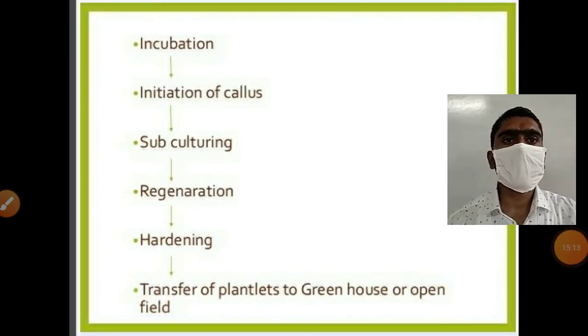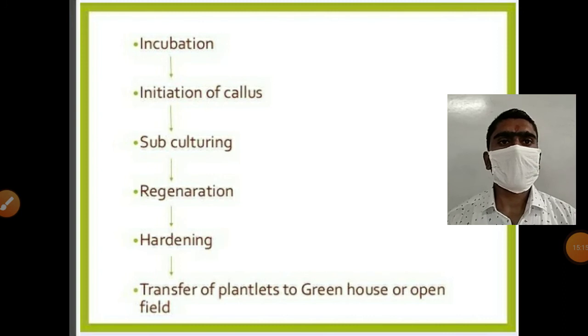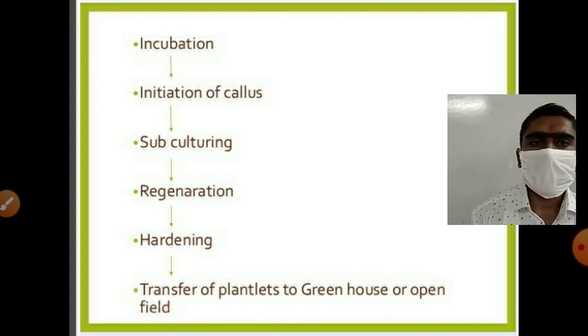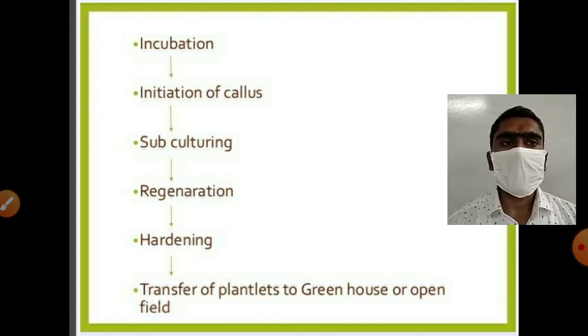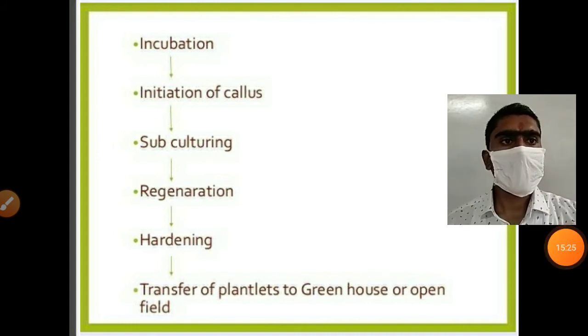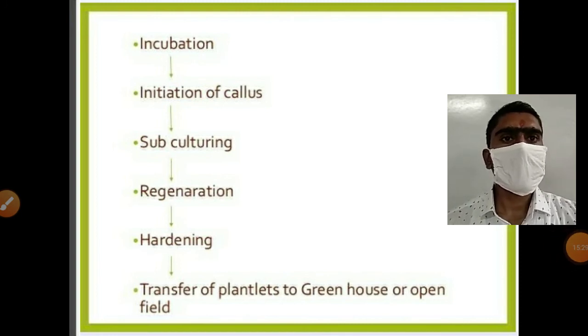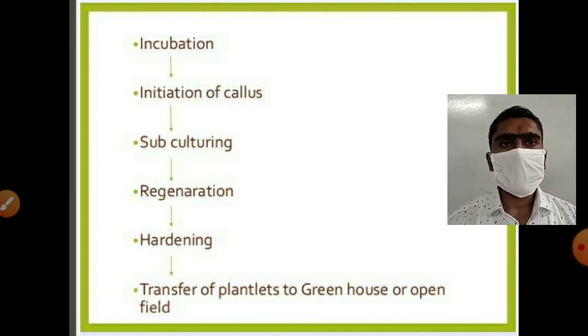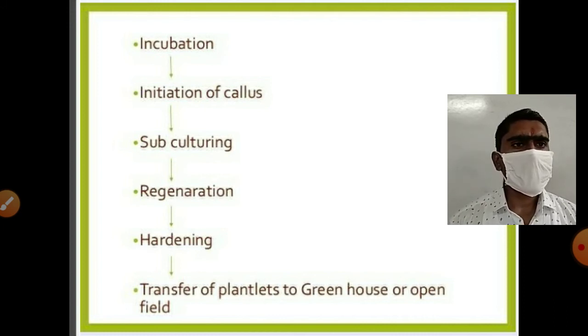Next step is the incubation. The inoculated explant is incubated, and in that incubation room light and dark conditions should be provided.